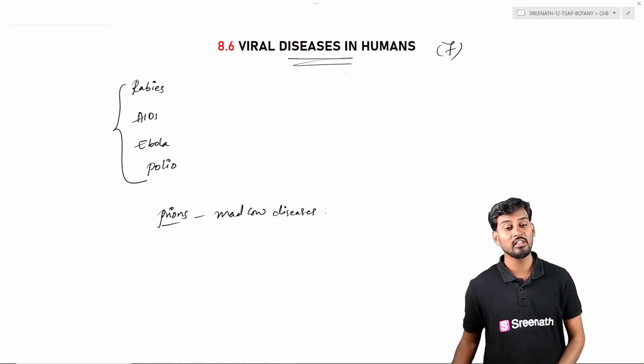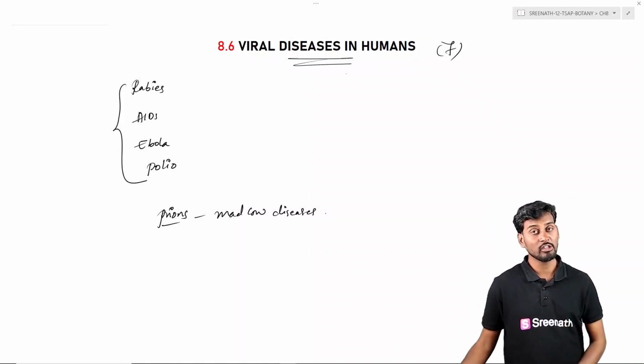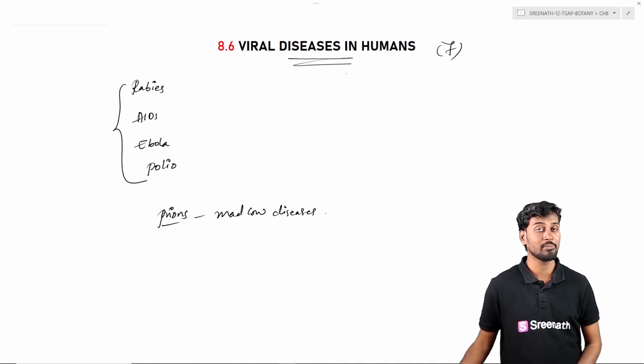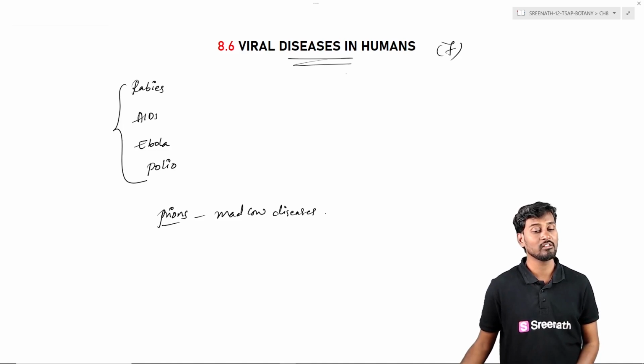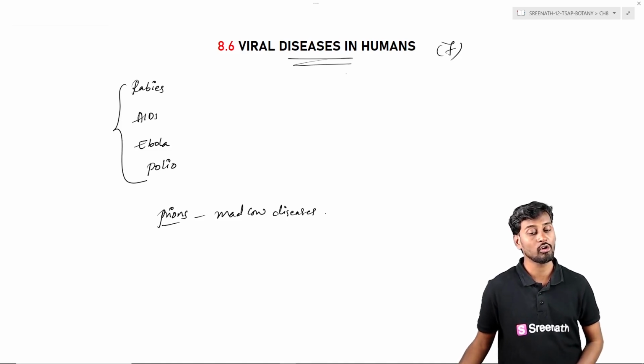So this is the seventh topic, that is the final topic of this particular chapter, the eighth chapter on viruses. దీంట్లో ఏంటంటే, we are having n number of viruses which are causing disease in animals. So it can be the rabies virus, it can be the HIV which is causing AIDS, Ebola virus, polio virus. These are the different viruses which are causing loss in humanity, that is the humankind on the earth. So we can see some special kinds of diseases like prions, which are causing mad cow disease in case of cattle, that is the grazing cattle.